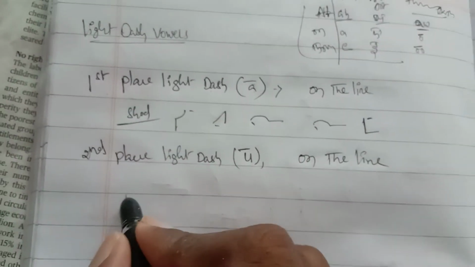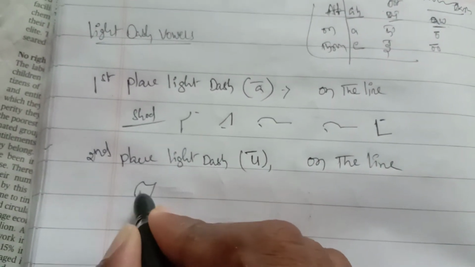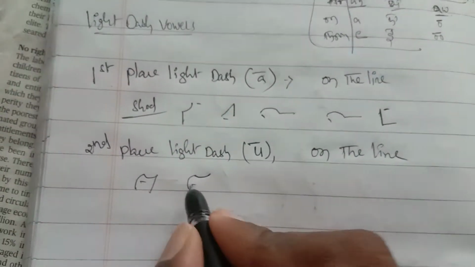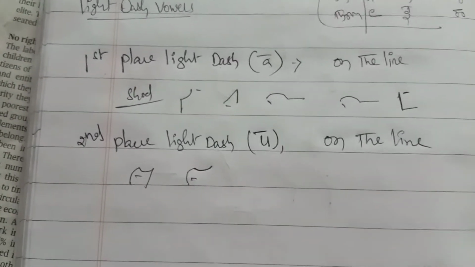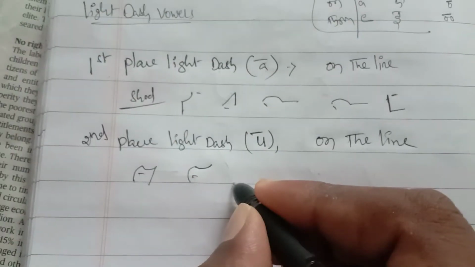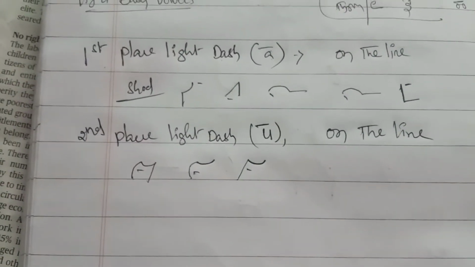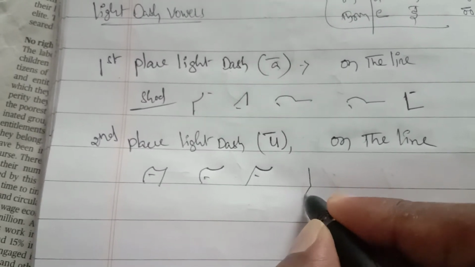Lunch: L N Ch. Lung: L ing. Rung: R ing. Touch: T Ch.